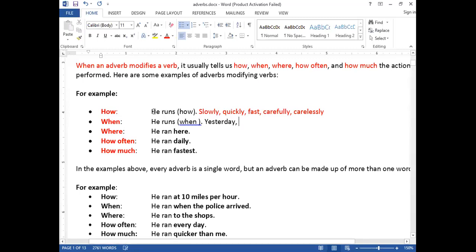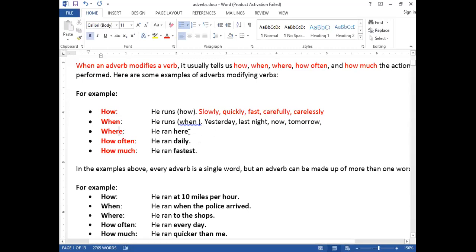For example, he wrote. When? Yesterday. I taught grammar. When? Yesterday. Clear? For example, if I say last night, if I say now, I'm teaching. When? Now. Clear? I will teach. When? Tomorrow. So tomorrow is called what? Adverb. I teach. When? Daily.